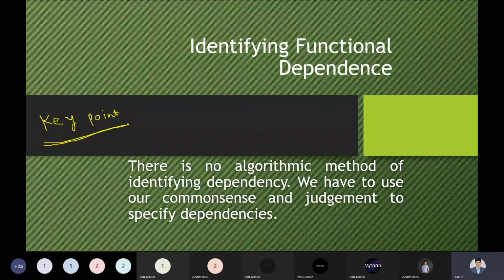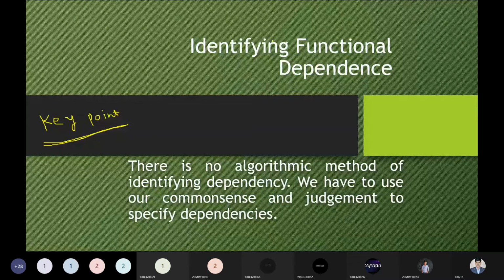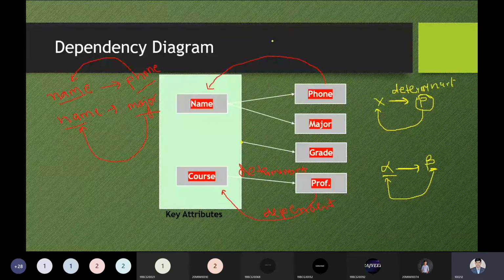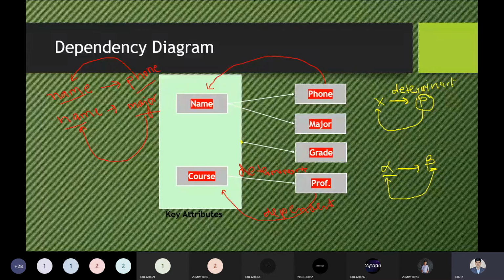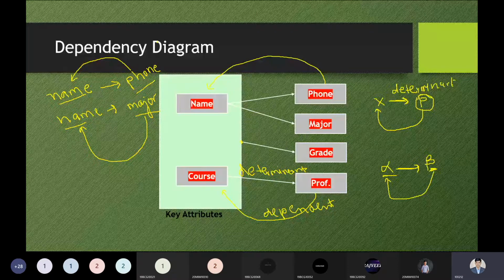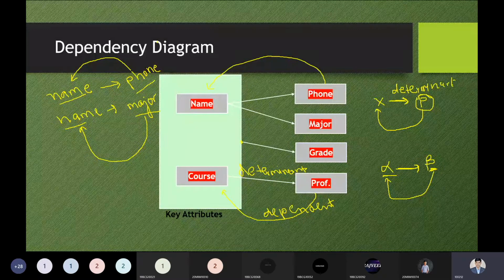Okay, so from this point, let me explain this term properly. What is this step saying to us? This step is saying that we have some information, and this information is defined in the dependency diagram. Here we are not using the roll number as a key attribute, but opting for the name and course number as key attributes.